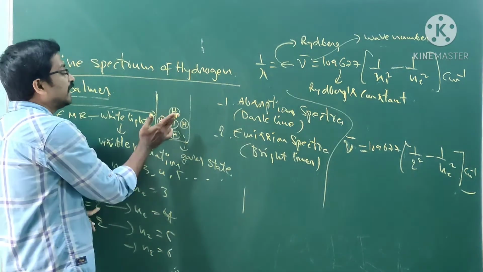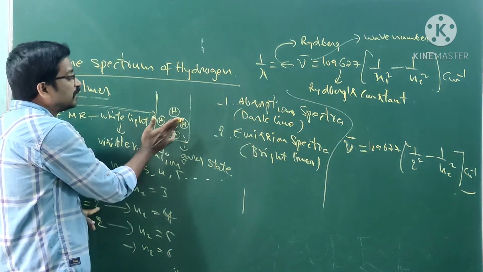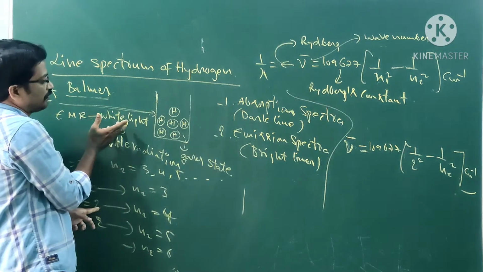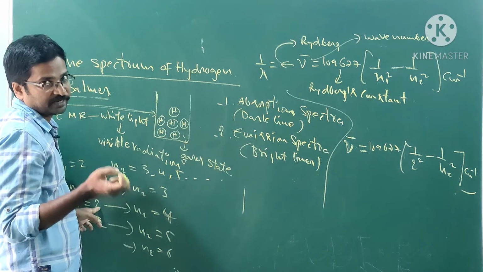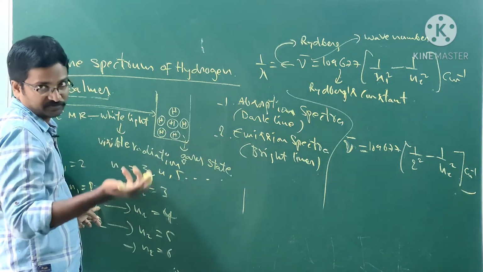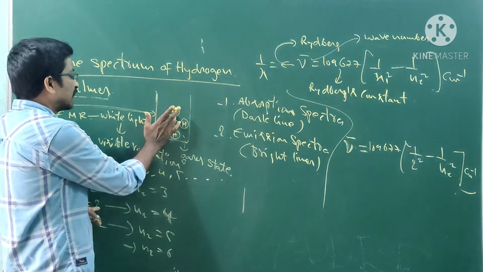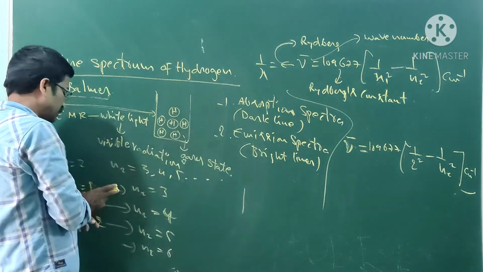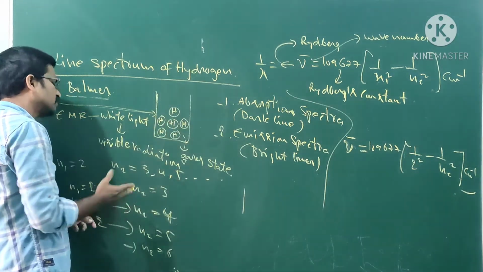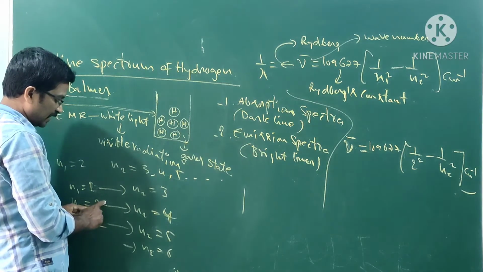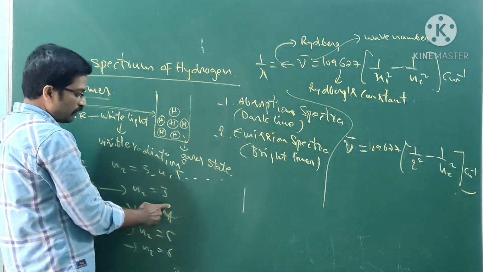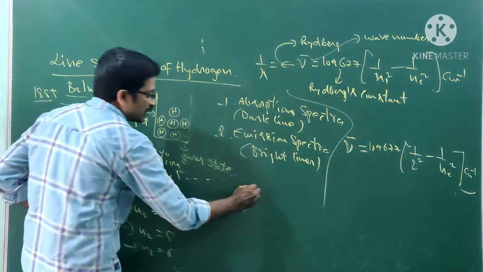Another atom may absorb a greater amount of energy from the white light. White light contains 7 colors, and the 7 colors contain different energies. So this atom absorbs only limited energy, while another atom may absorb greater energy, so that the electron goes from n is equal to 2 to 4. That is the reason why you get another line.